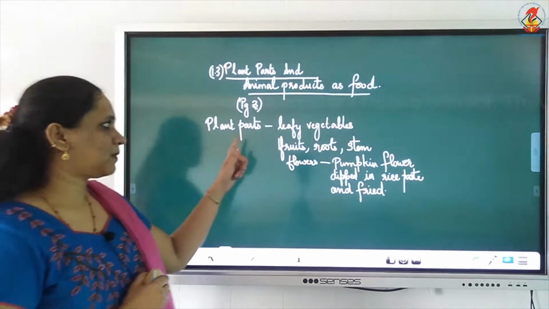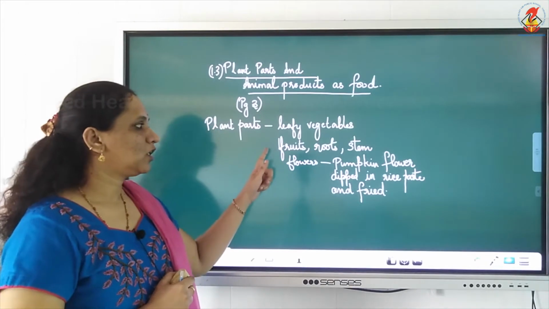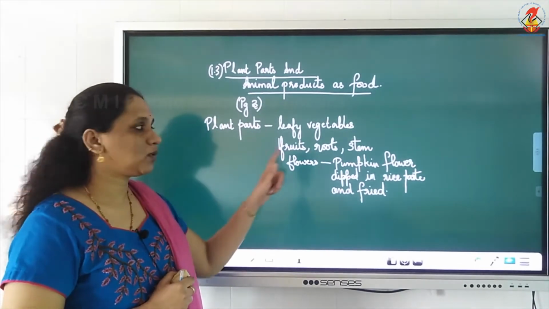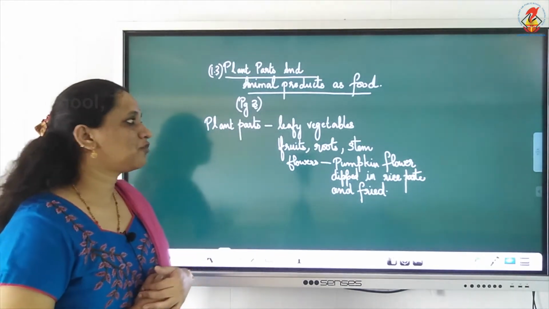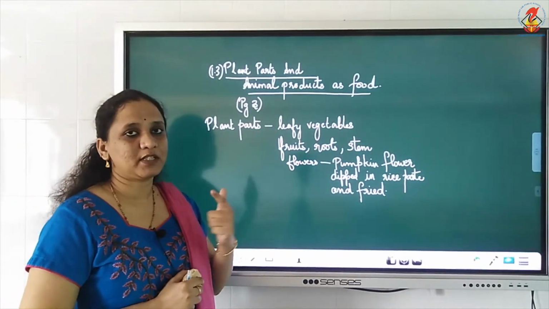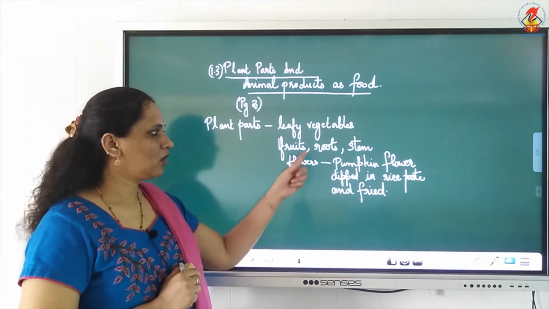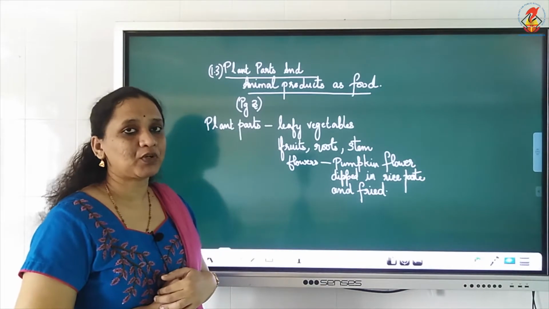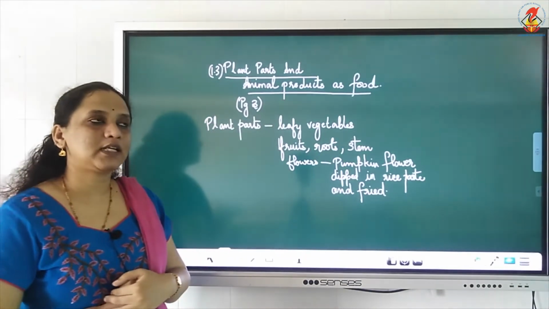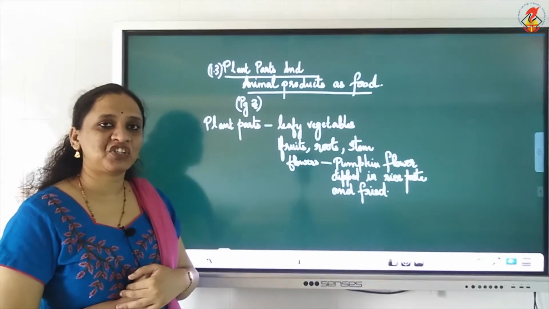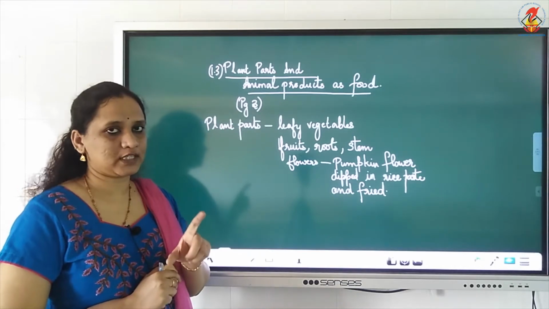Now some plant parts you can take the leaves, you get leafy vegetables, you can take the fruits, you can take the roots, stem, flowers. For example, leafy vegetables, spinach, fruits, mango, roots, sweet potato, stem, you can take onion, ginger or potato, they are underground stem, okay.